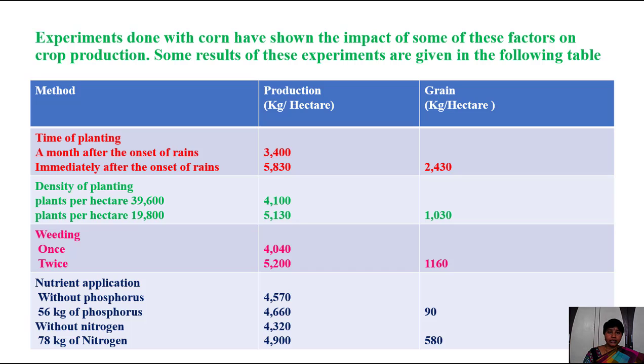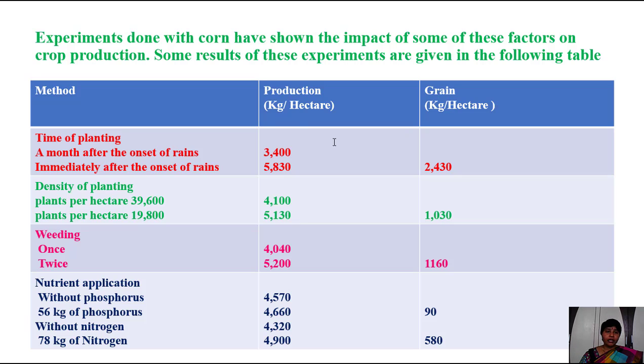Here, these are the factors which affect the crop. This is production per hectare. Hectare means, you know children, how many acres in a hectare. Hectare means almost 2.5 acres. That is, 1 hectare is equal to 2.47 acres. Okay, and the production in kgs per hectare, grains. This is the difference.